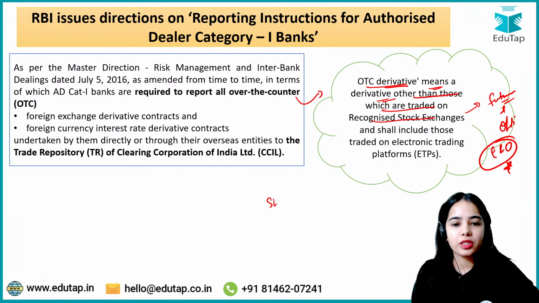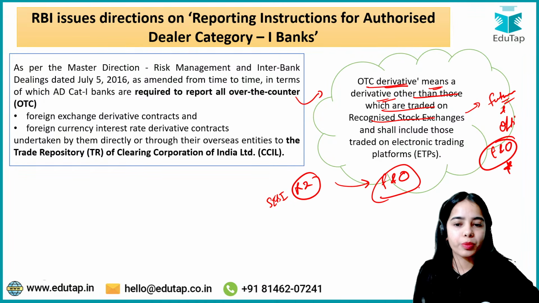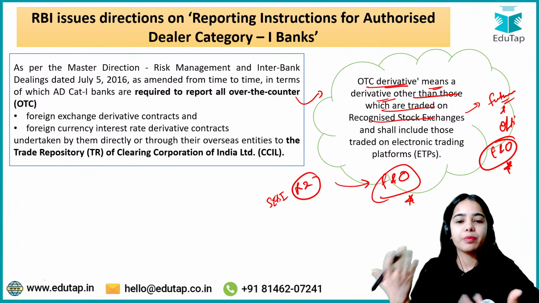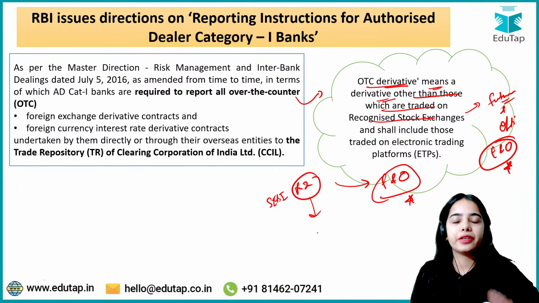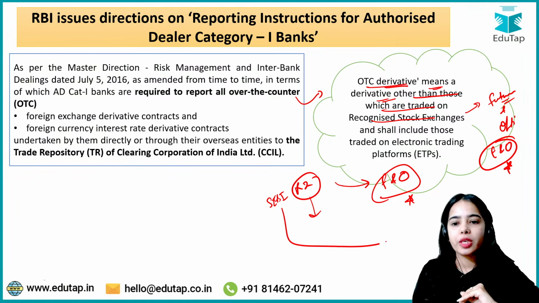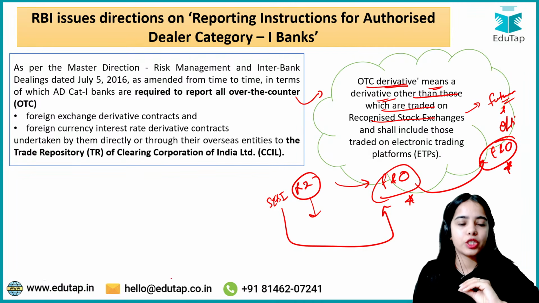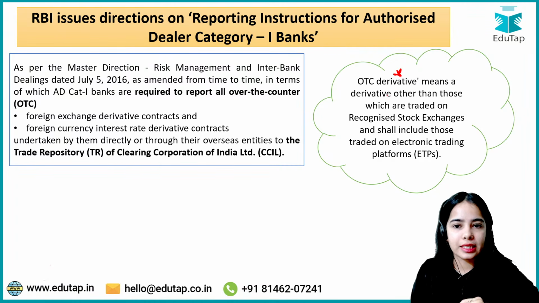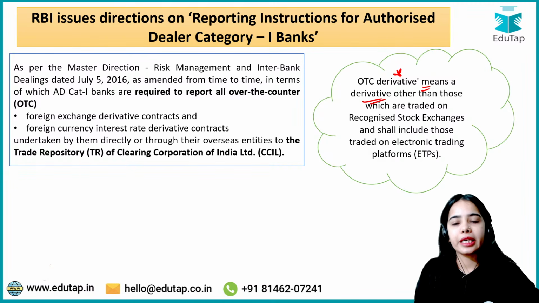In the different apps, there is the section of FNO in which many of the people trade. Okay, and SEBI has also said that the retail investors should not invest in the future and option market because this particular section is very volatile, as well as big traders usually trade in this segment, and most of the retail investors make the losses. So SEBI has again and again talked about the FNO because the futures and options come under the stock exchanges. Okay, so OTC derivative transactions basically mean a derivative other than those which are traded on the recognized stock exchanges.